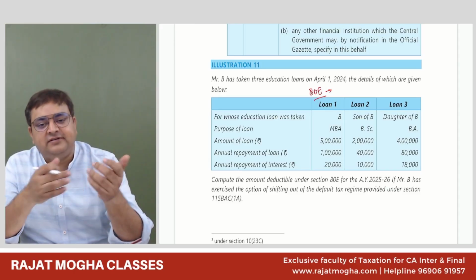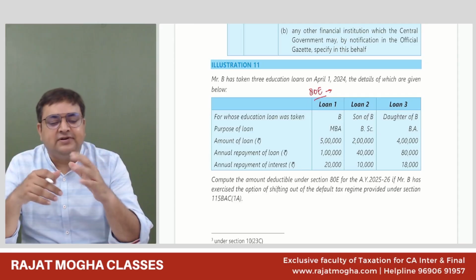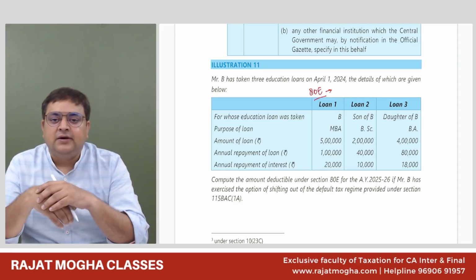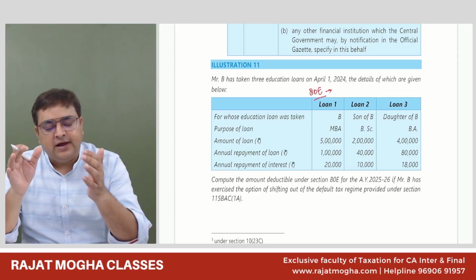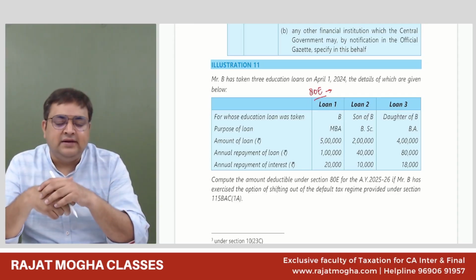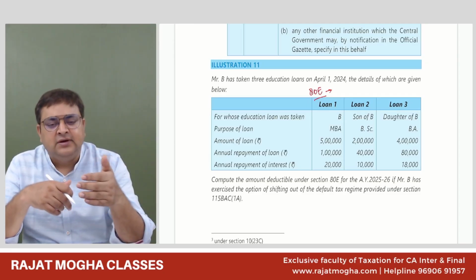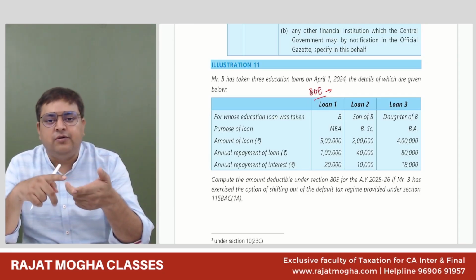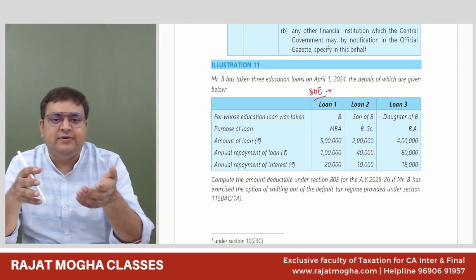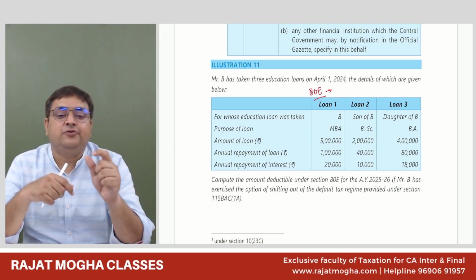So let's say the assessee's son is going to Australia to pursue higher education, let's say he is doing an MBA from Australia. If he has taken a loan for that, the interest is allowed under 80E. So 80E says any education after class 12th. It could be a bachelor's degree, a master's degree, or any full-time education after class 12th, where only the interest portion is allowed.